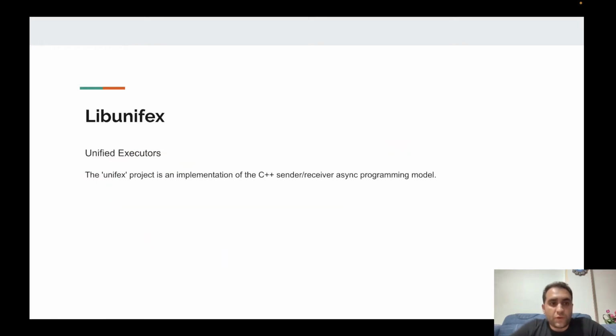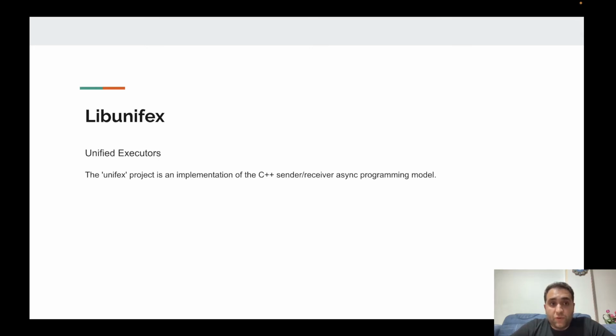In the third part, I'm going to talk about the Libunifex library. Unifex stands for Unified Executor. This library is implemented by Facebook. You have seen some examples of executors and execution contexts. Executors are really perfect to solve asynchronous problems, but they are not enough.